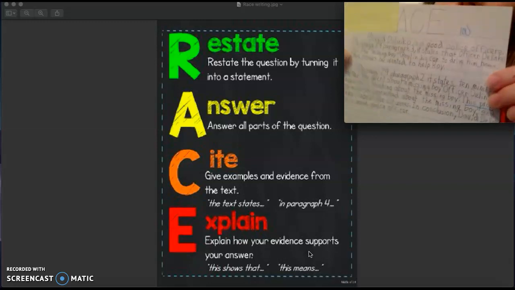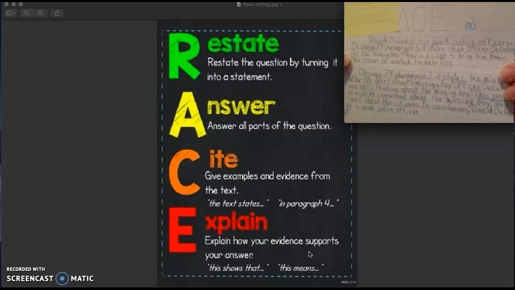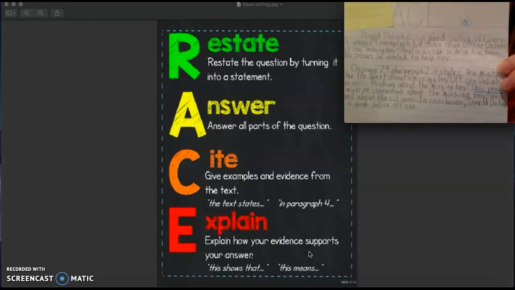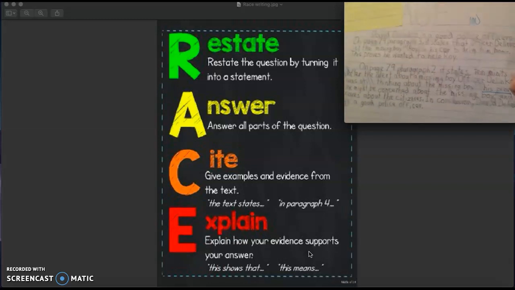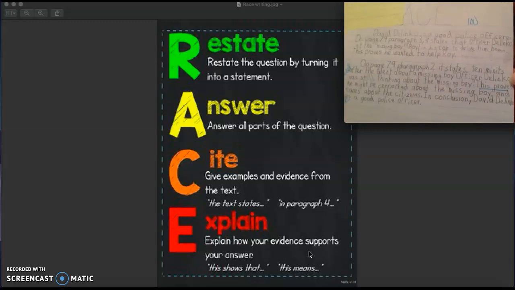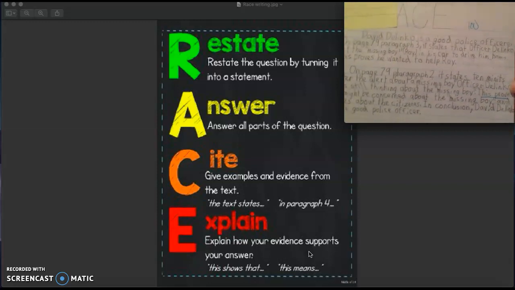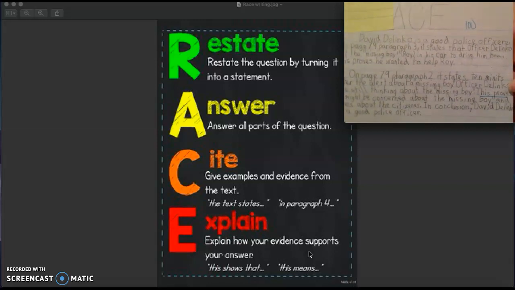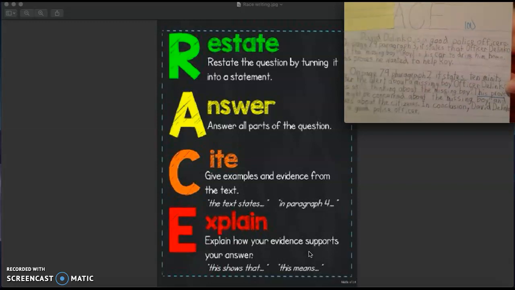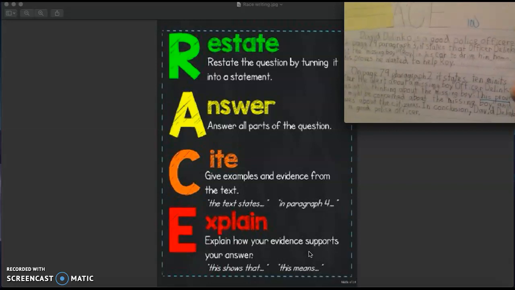Okay, so same thing in the second paragraph. It says on page 79. Okay, well again, that's our citation. That's the C. And then you'll see down again a little bit lower, it says, this proves he might be concerned about the missing boy. All right, so that is an excellent example of the C being citing your evidence where you found it in the story, and the E telling us why it's important. Why does that information support your answer and your thoughts?